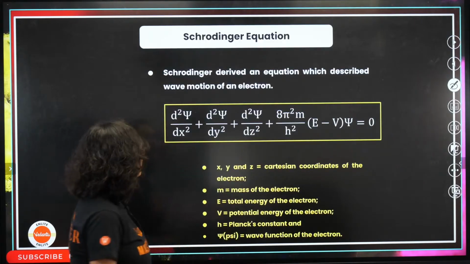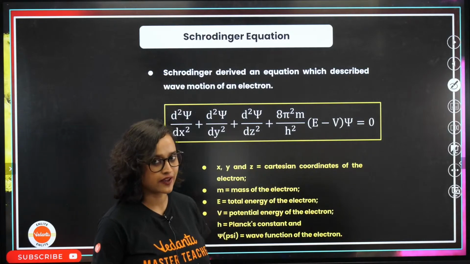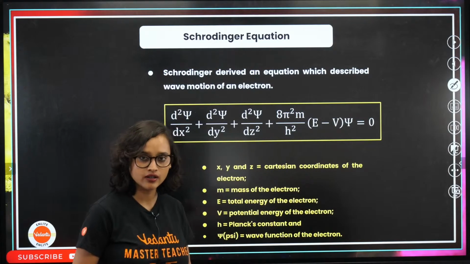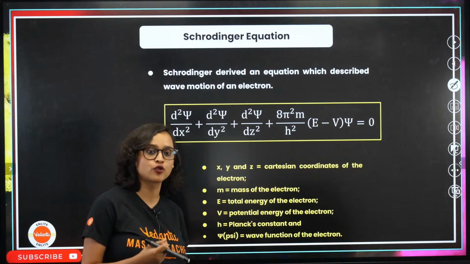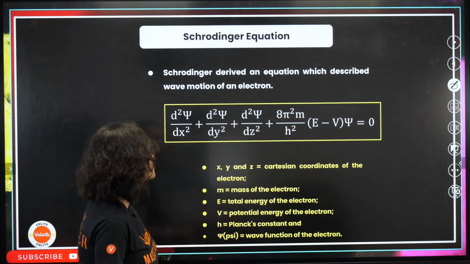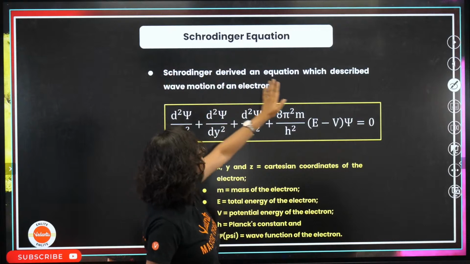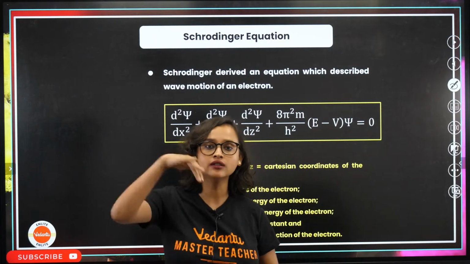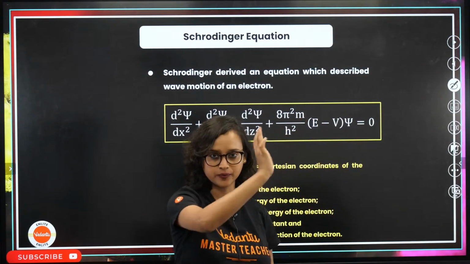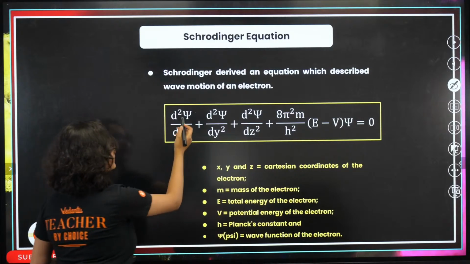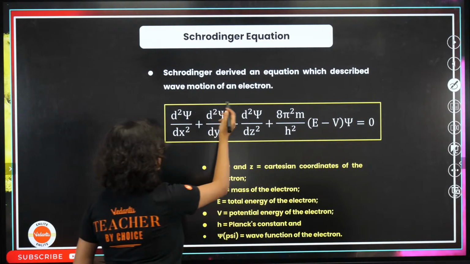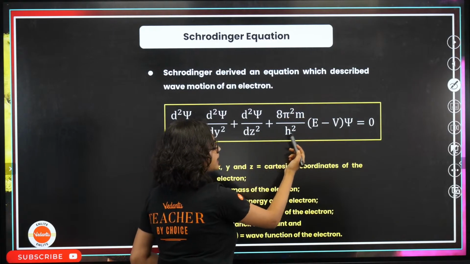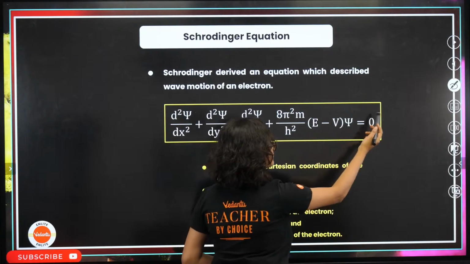Moving on then. From the photoelectric effect, another important part is Schrodinger's equation. A lot of people will tell you a lot of things, but it's Schrodinger. Schrodinger derived an equation which described the wave motion of an electron. He said that this is the equation: d square psi by dx square plus d square psi by dy square plus d square psi by dz square plus 8 pi square m by h square into E minus V psi is equal to 0.